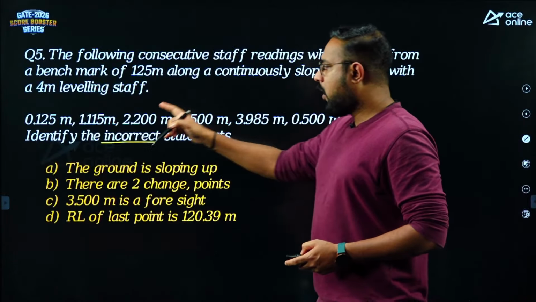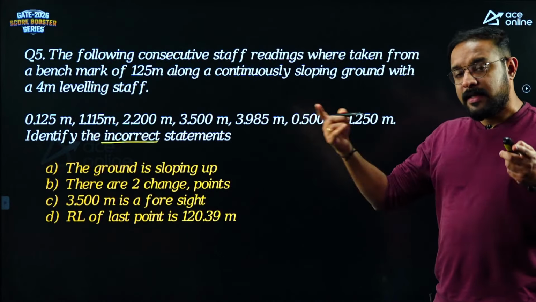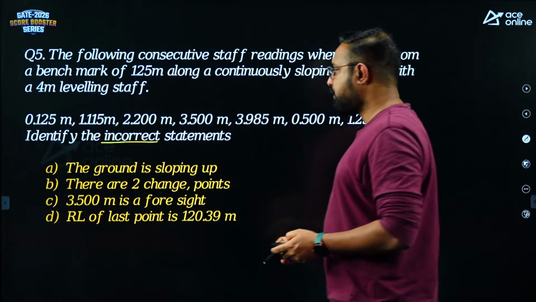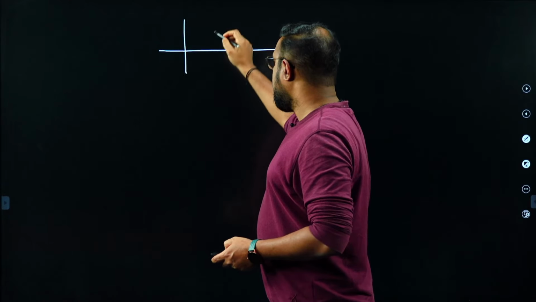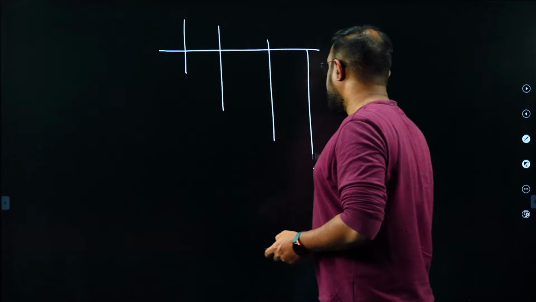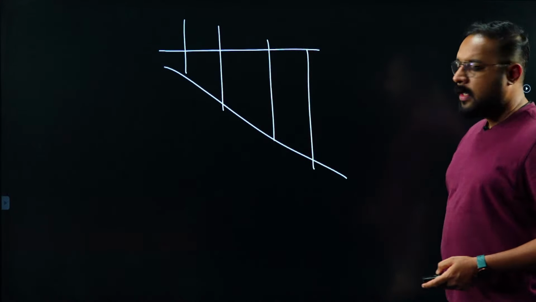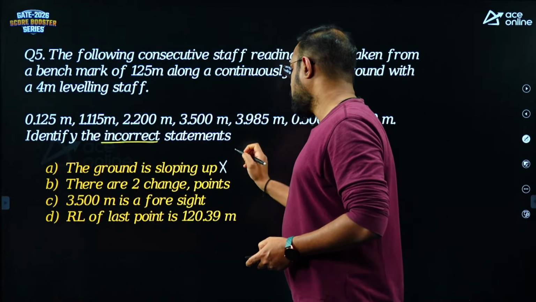Let's look here. 0.125, 1.115, 2.2. What is that? Staff reading is increasing. So if the staff reading is increasing, the ground is sloping down, guys. So try to understand. My staff readings are increasing, which means your ground should be sloping down only. That's the first point. So is that statement correct? No, that statement is not correct.